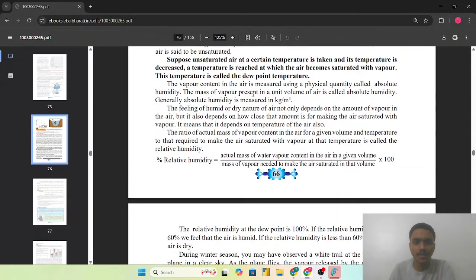So the vapor content in the air is measured using the physical quantity called the absolute humidity. So जो air में जो amount of the vapor जो present है, that can be measured with the help of the physical quantity, that is the absolute humidity.